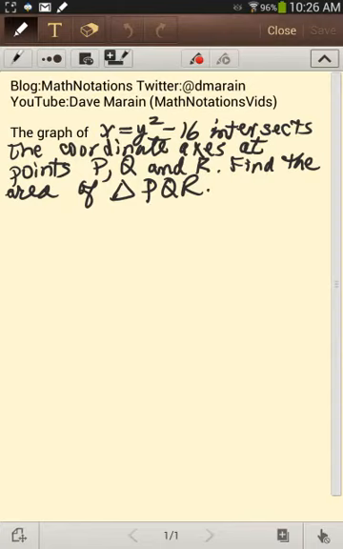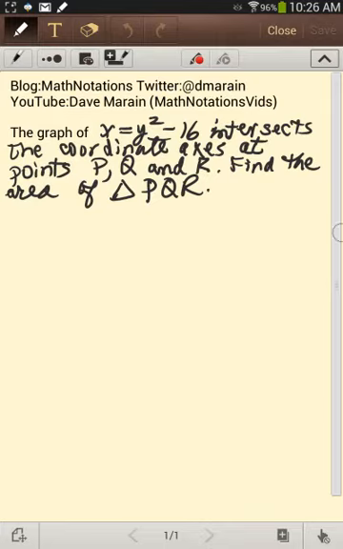Anyway, here's a problem that is similar to the kinds of coordinate problems that are asked on the harder SAT questions. It could be a multiple choice or a grid-in. I'm going to leave this as a grid-in, and no choices. So we have the graph of a quadratic function, x equals y squared minus 16, intersects the axes at 3 points. Find the area of the resulting triangle.